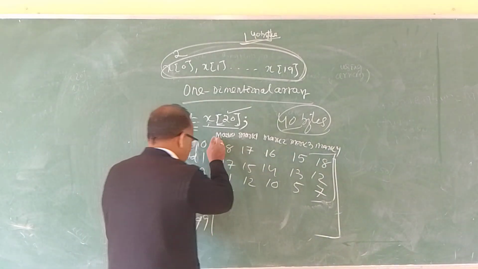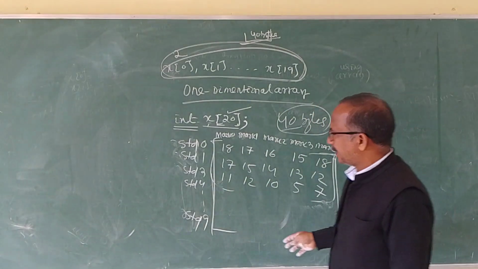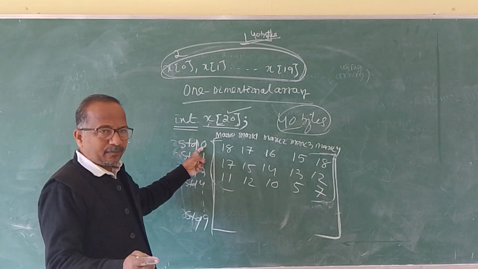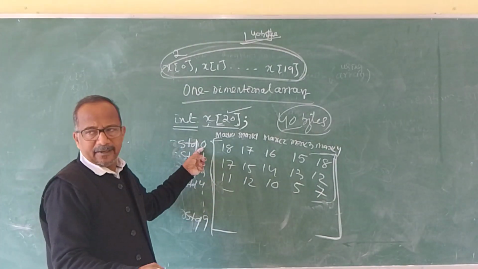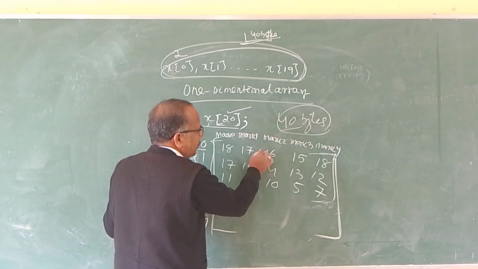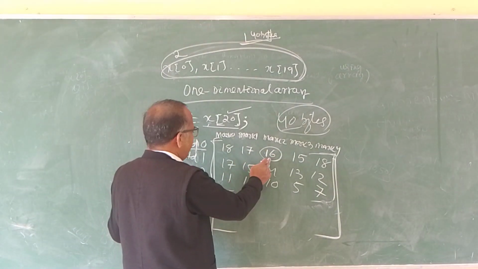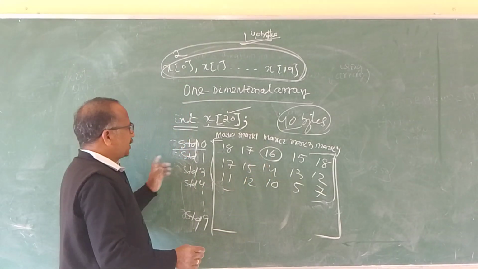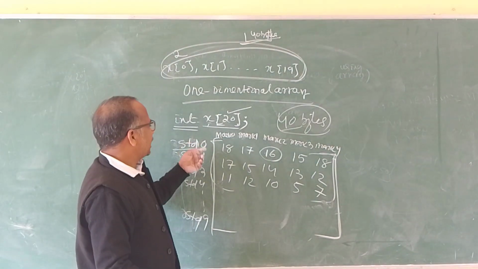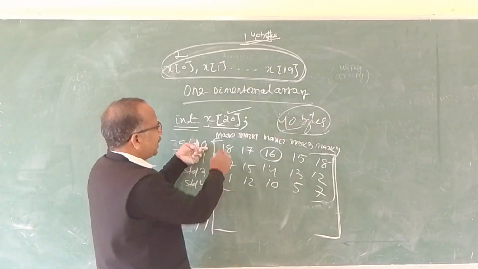In this structure of 10 students having 5 subjects, for our reference it is the first student, but in the array it is the 0th student, and these are the marks.